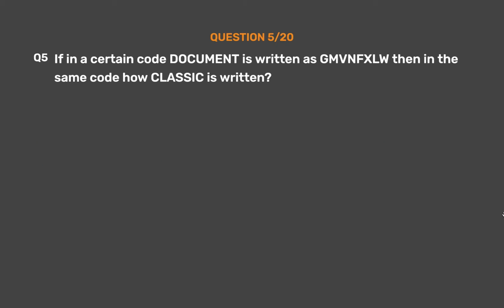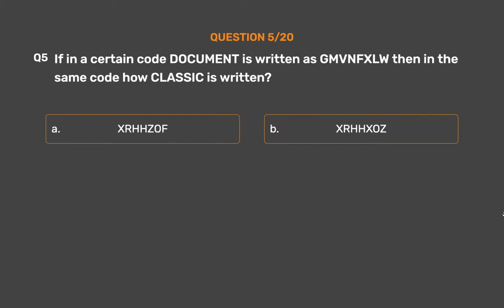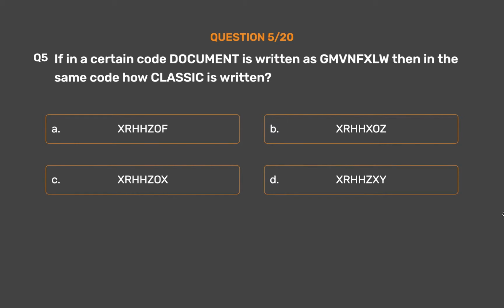Question number 5. If in a certain code document is written as GMVNFXLW, then in the same code how is classic written? Option A Zajof. Option B Zshows. Option C Zox. Option D Zajkse. Option E none of these.